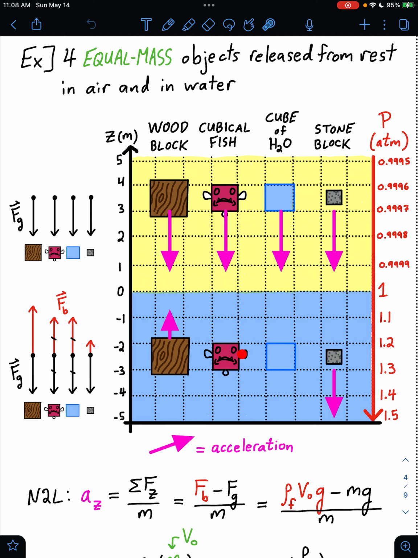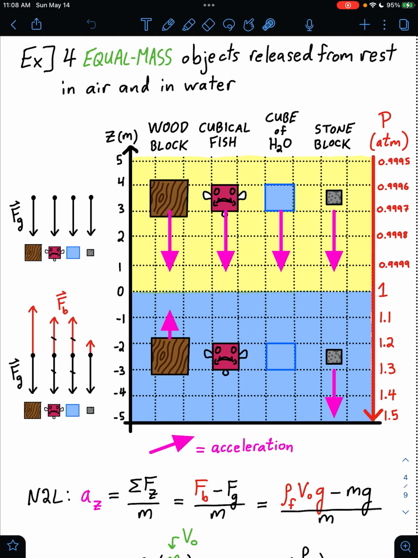A fish can adjust its own density to match that of the surrounding water, so that the water it displaces has a weight equal to the weight of the fish itself. Hence, the fish can be neutrally buoyant and not accelerate when we release it. Likewise, this cube of water surrounded by water will be neutrally buoyant and balanced when we place it there.